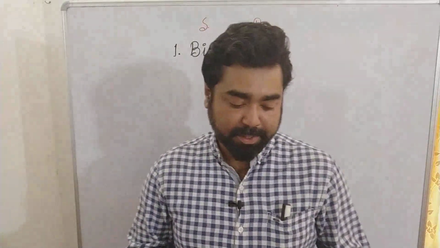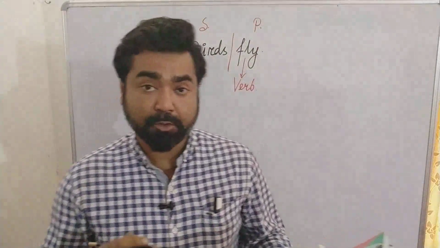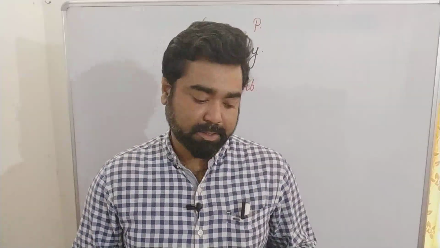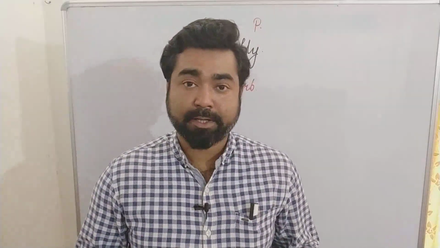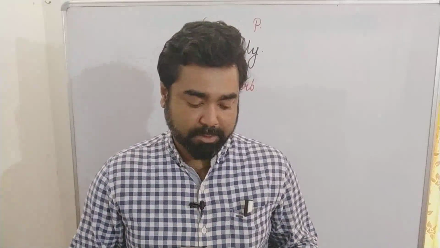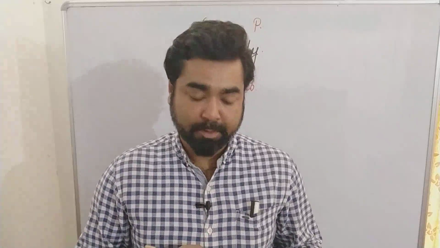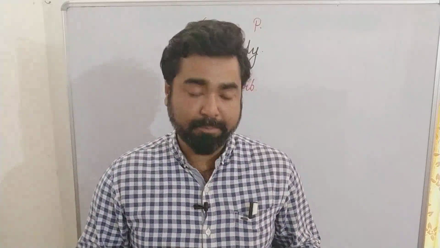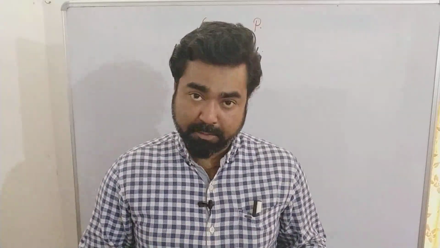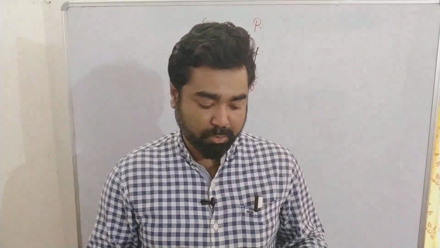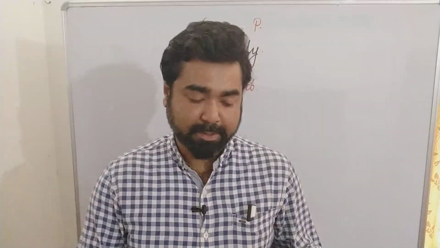There are 4 examples given here. Let us have a quick look at the examples. The children waited downstairs. So waited downstairs is the predicate in the sentence. Waited is your verb, and waited is qualified by the word downstairs. Who waited where? Waited downstairs. Second example, the children came home. The predicate here is came home. Came is the verb and home is qualifying, acting as an adverb. So again we are going to call home an adverb and came the verb in the predicate.